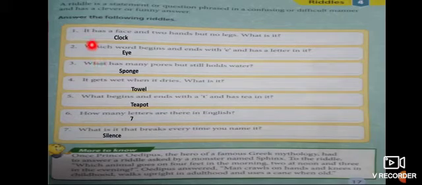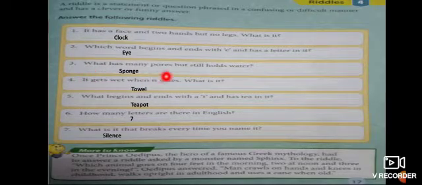Chapter number 4, riddle. A riddle is a statement or question phrased in a confusing or difficult manner and has a clever or funny answer. So let's start our first riddle. It has a face and two hands but no legs. What is it? Clock. Second, which word begins and ends with E and has a letter in it? Eye. See, first and last letter E and one letter in between.